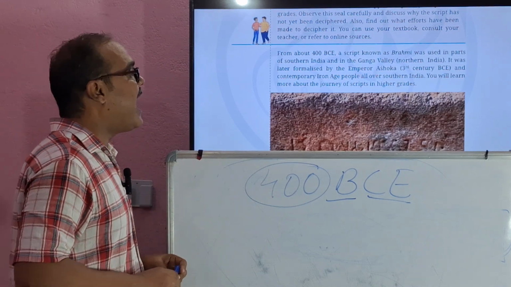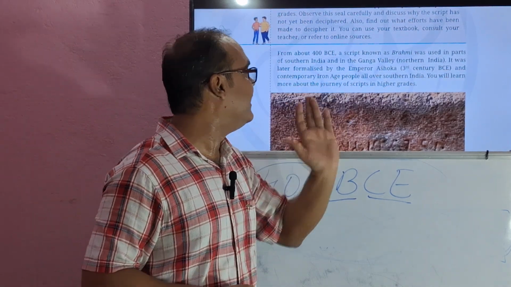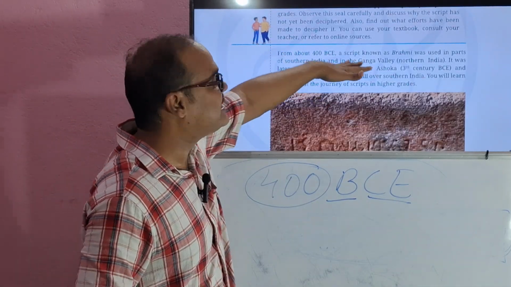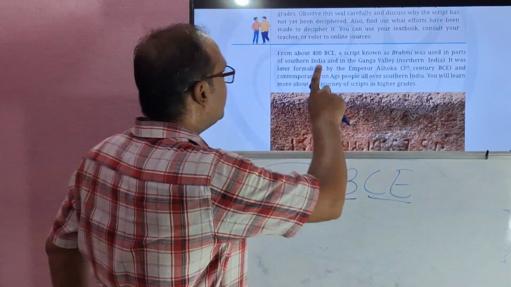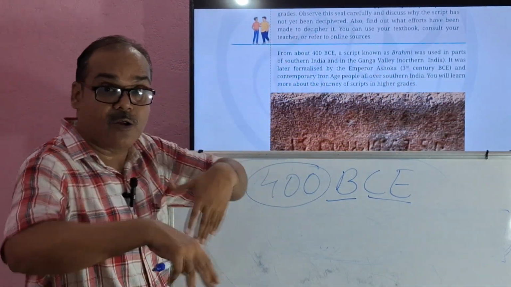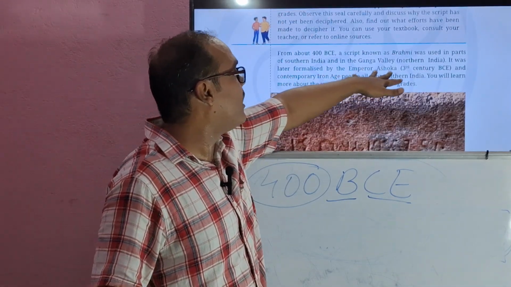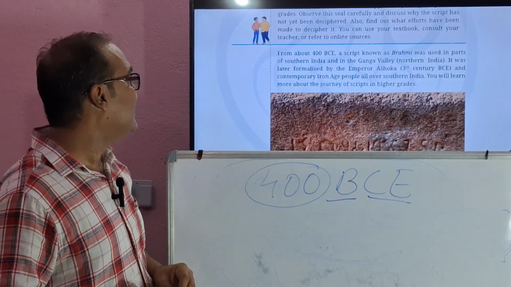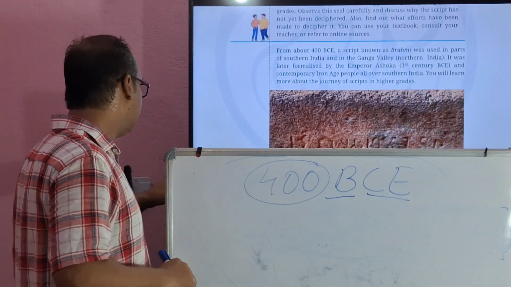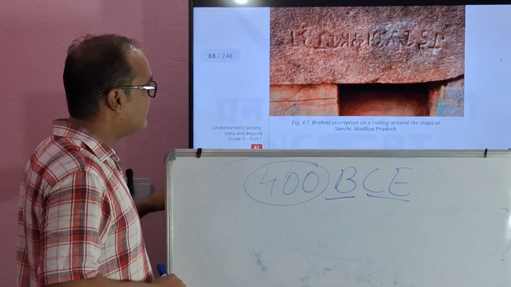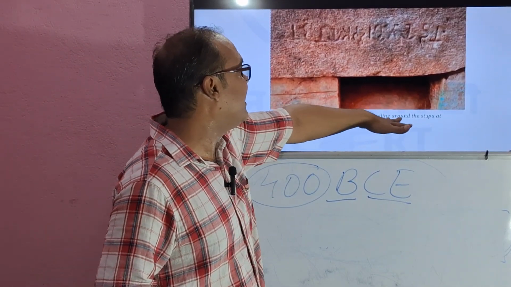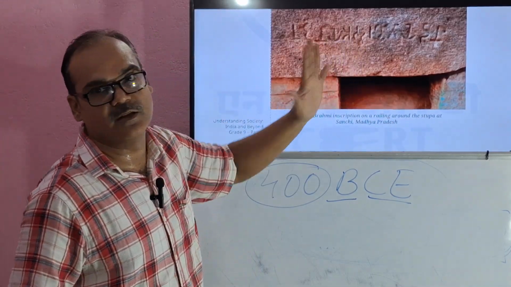And contemporary Iron Age people all over southern India. See, once again, from about 400 BCE, a script known as Brahmi script was used in parts of southern India and in the Ganga Valley also. And it was later formalized by Emperor Ashoka in the 3rd century BCE and contemporary Iron Age people all over southern India. So let's see here. You can see the image. Brahmi inscription on a railing around the stupa at Sanchi, Madhya Pradesh.